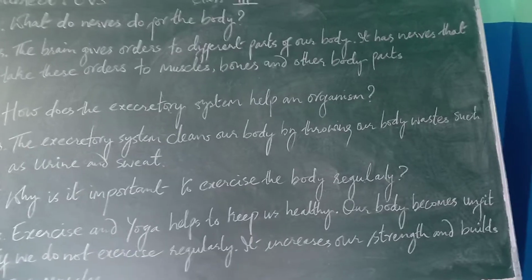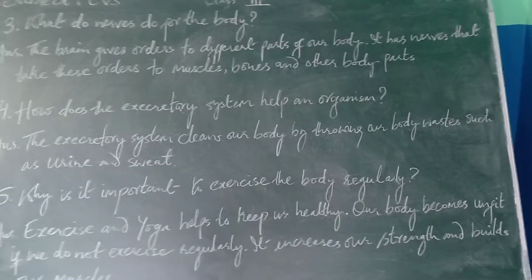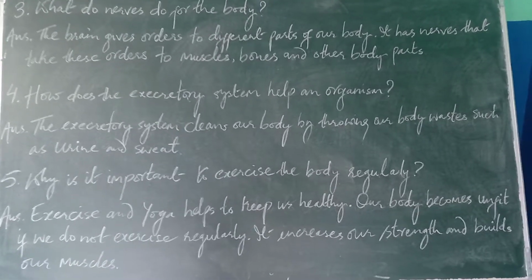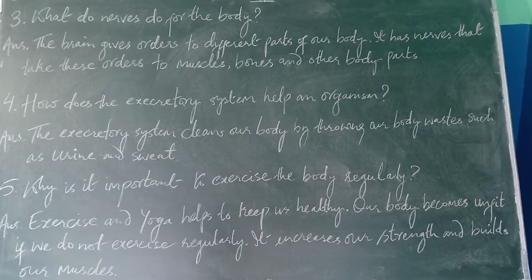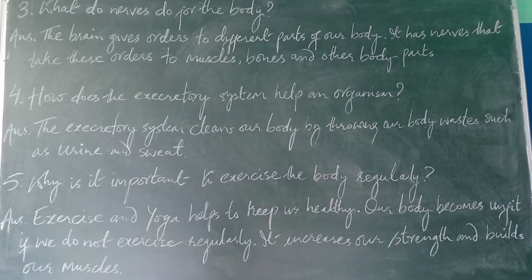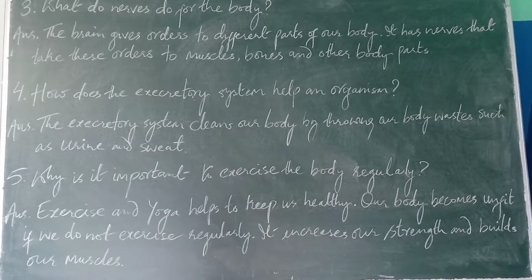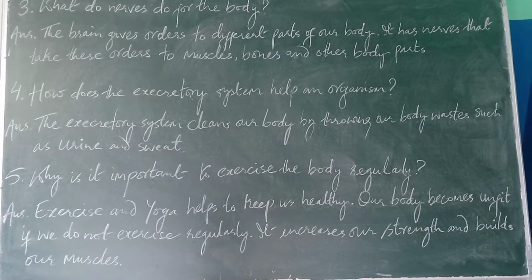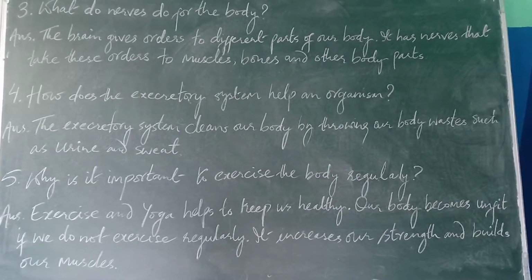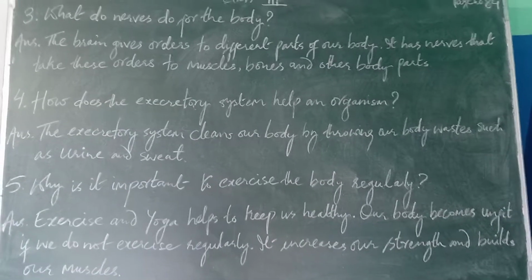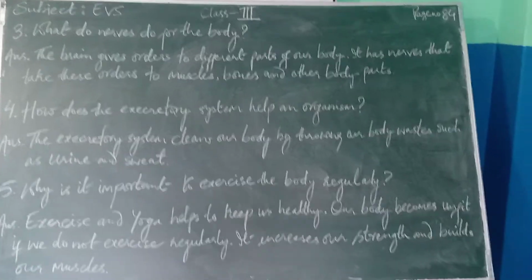So we just need to write, exercise and yoga help to keep us healthy, full stop. Our body becomes unfit if we do not exercise regularly. Then it increases our strength and builds our muscles. That much you have to write for the answer to number 5.